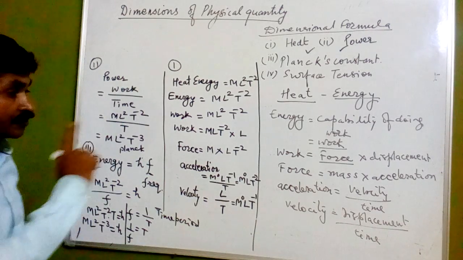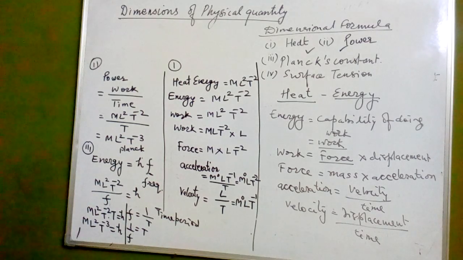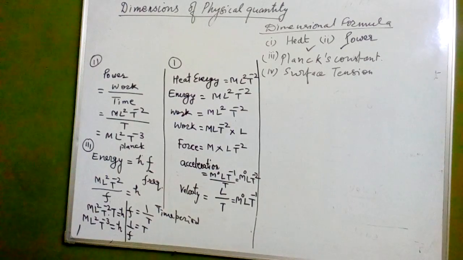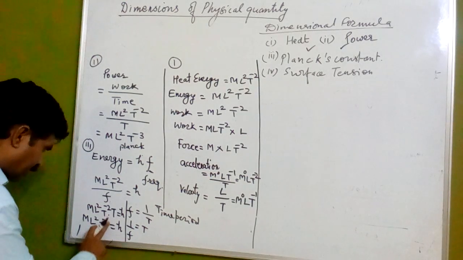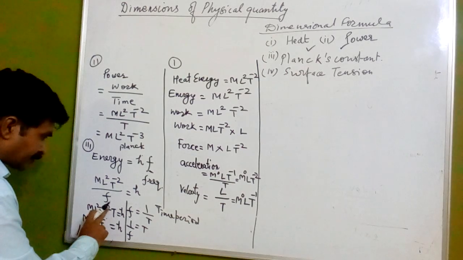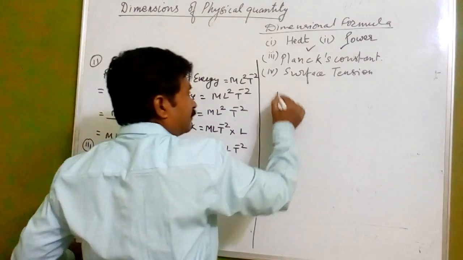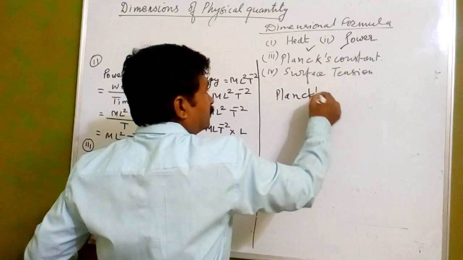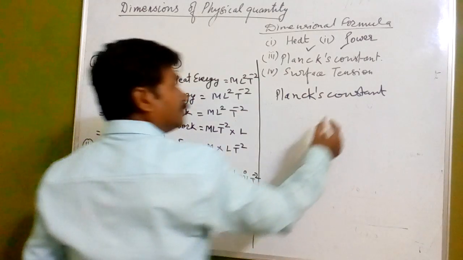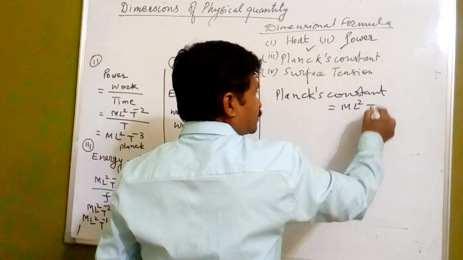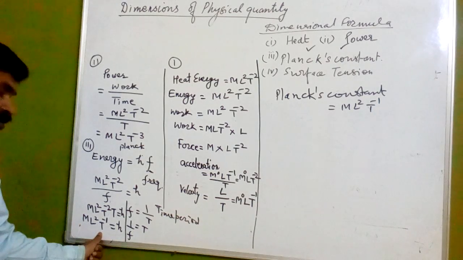Now we have to determine surface tension. Now here we will go with the Planck's constant. Here we have done a very small mistake, we have to clear it. This is minus 2 and its power is minus 1. So Planck constant which we are having here, that we can have M L square T raised to the power minus 1. Now here we have got this Planck's constant.